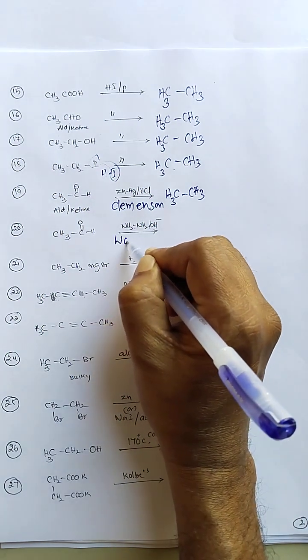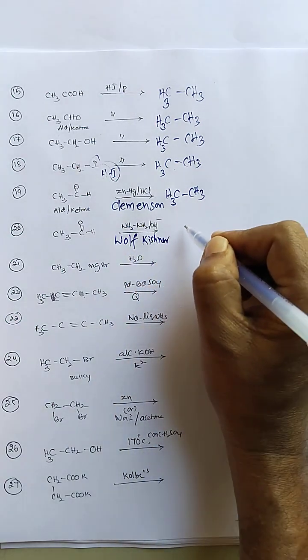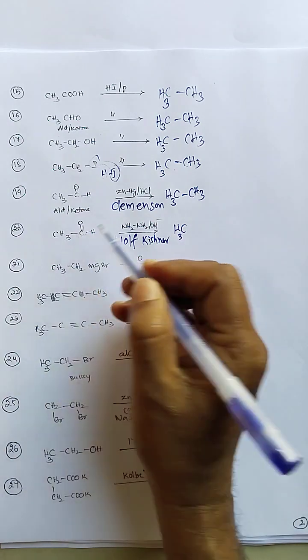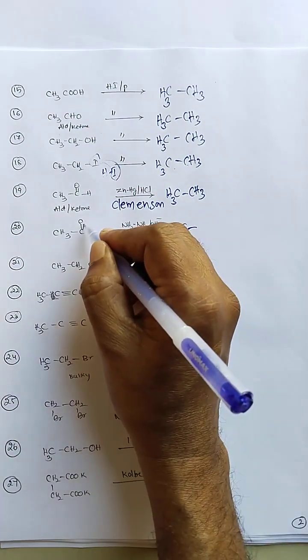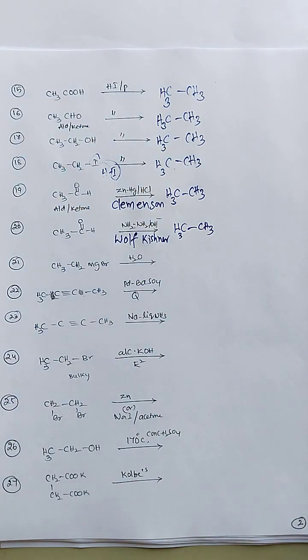This is a named reaction, the Wolff-Kishner reduction. Here the carbonyl group, C double bond O, is removed and we get the alkane, or ethane molecule.